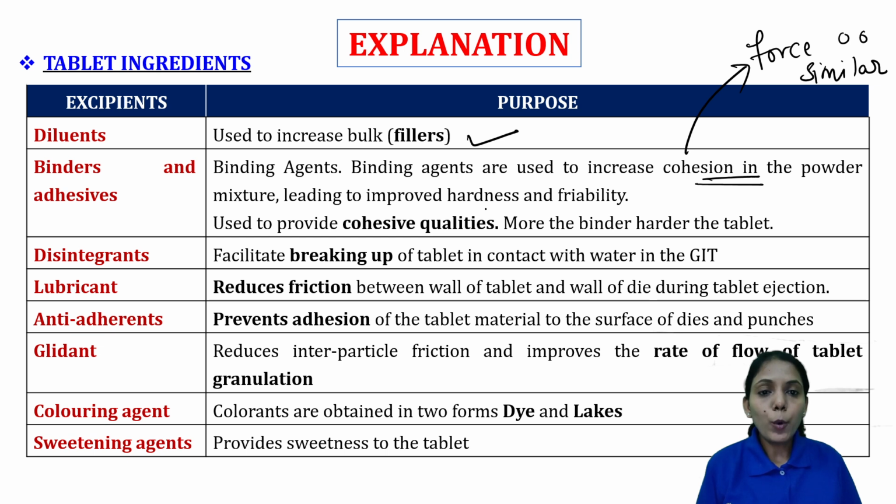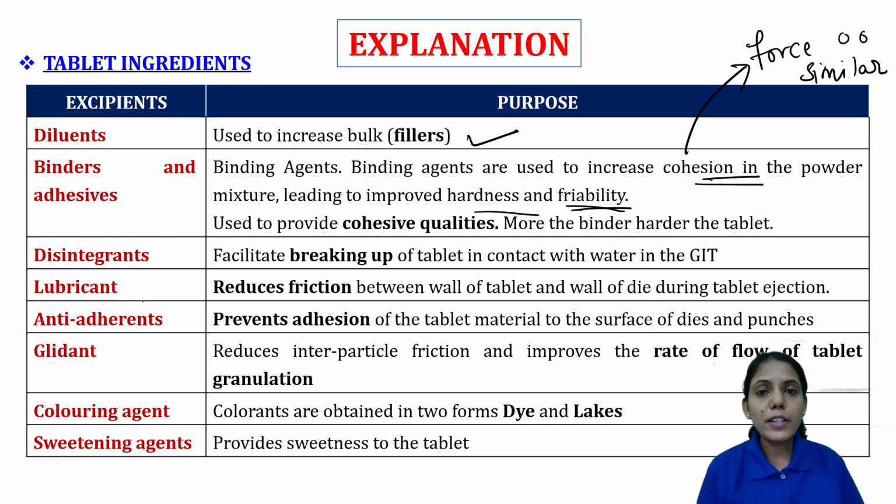It will lead to improved hardness and friability. Your hardness will improve, your friability will improve, right? If particles are together, then there will not be a decrease in weight after the friability test. So binders are used to provide cohesive qualities. More the binder, harder the tablet, but your hardness should also be within the limit, because if you increase the binder too much, it will affect your disintegration also. So in that case we have to be careful.